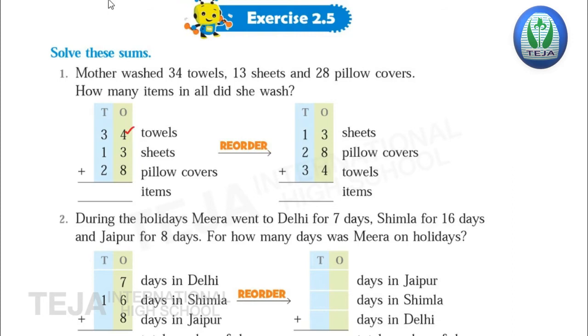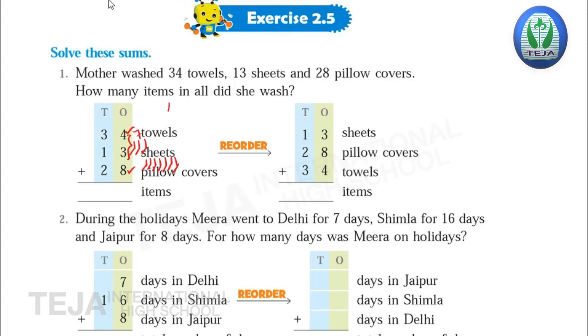So keep 4 in your mind and for 3, draw the lines. Now count after 4: 5, 6, 7. So 4 plus 3 is 7. Now 7 plus 8. Here 7 is the smaller number, 8 is the bigger number. So keep 8 in your mind and for 7, draw the lines. Now count after 8: 9, 10, 11, 12, 13, 14, 15.